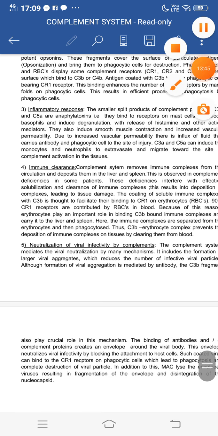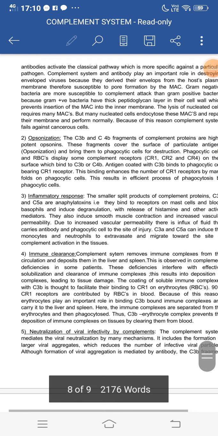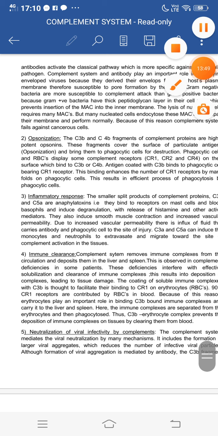So these are some of the functions which we have already discussed in this topic previously also, in the complement system topic. So this ends up with your complement system.